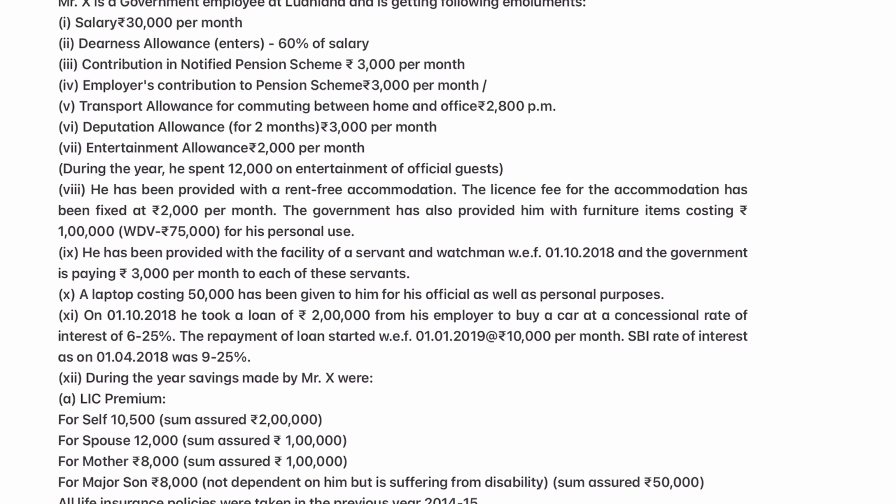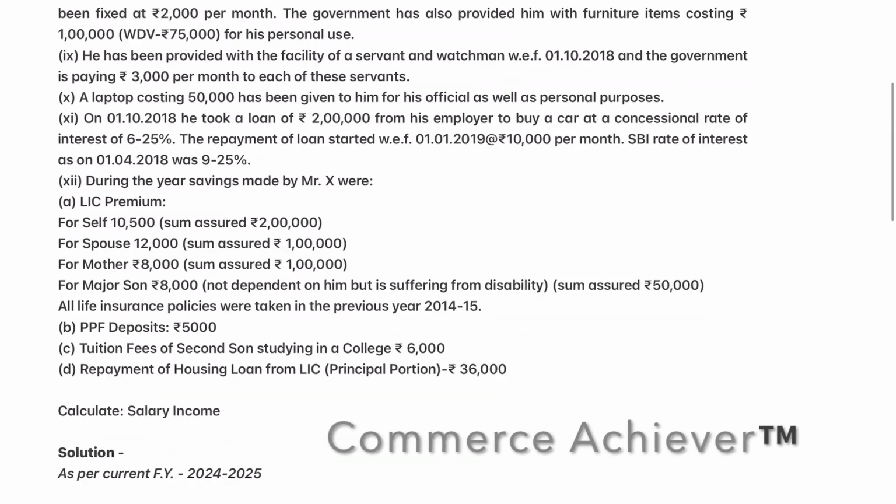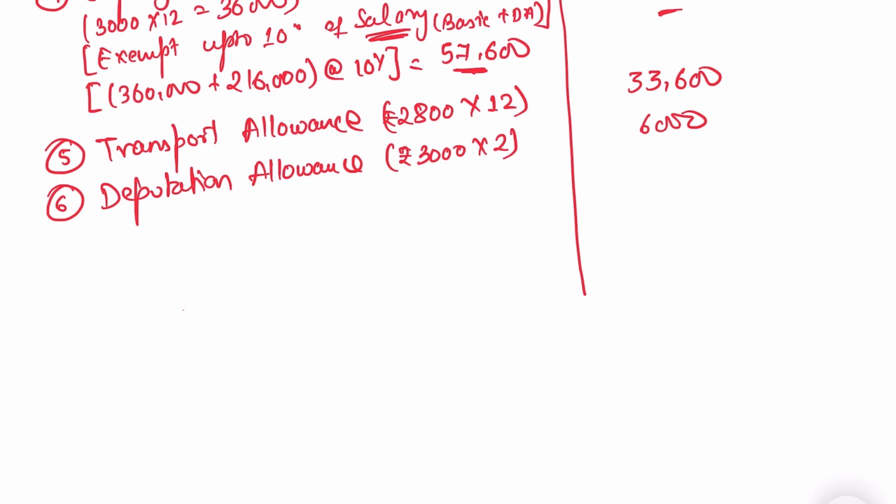Next we have point number 7, entertainment allowance, 2,000 per month, that is 24,000 for annual entertainment allowance. And during the year he spent 12,000 on entertainment of official guests. So that doesn't matter. That's just given to divert you and make you nervous sometimes. So it's nothing to do with that. The allowance is 2,000. We're going to take that. So the entertainment allowance is fully taxable in normal cases, but in case of a government employee, there is a deduction under section 16.